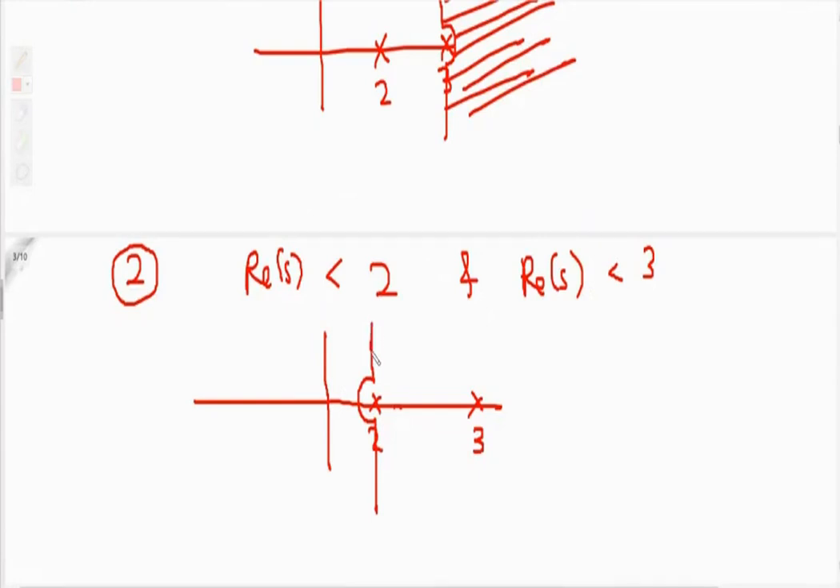See how I have drawn? I have drawn like this. So the meaning is that it is not including the pole. This is the region of convergence. Y axis j omega, x axis real of s.